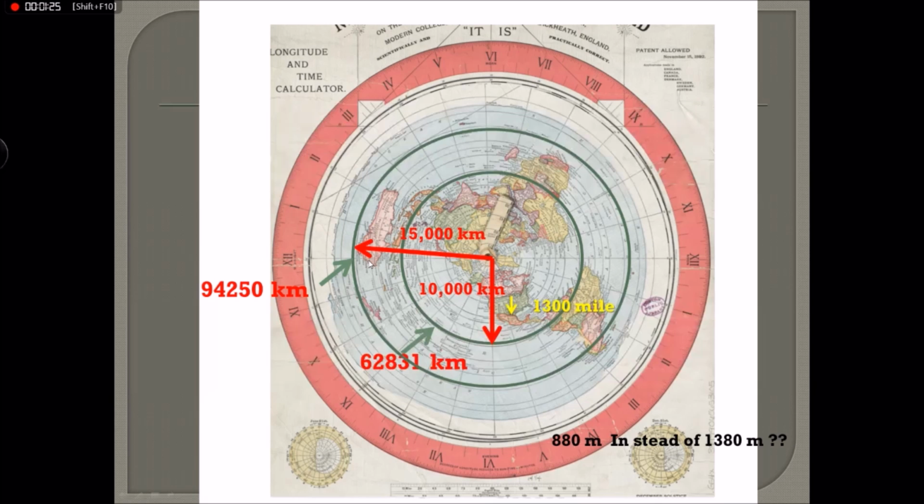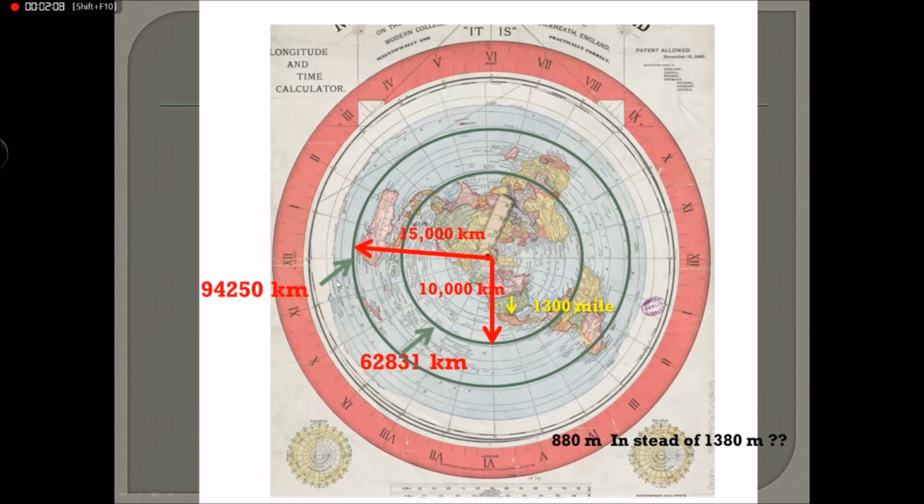You know, you drive a car, you can measure it, and at best you get like 4,000 kilometers wide Australia, not 10,000 kilometers. So you could say the Earth is flat, therefore, and to make it all match, the distance from North Pole to the equator is 10,000 kilometers, because that is the definition. Therefore, the equator suddenly becomes 62,831 kilometers, and that makes the whole thing pretty much way too big.